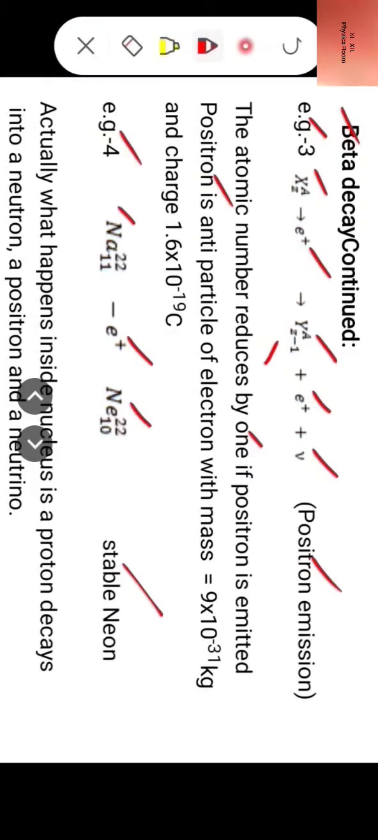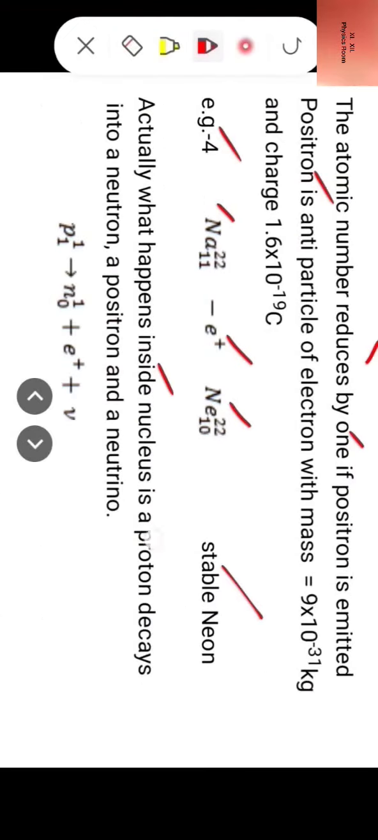Now actually what happens inside the nucleus? A proton decays into a neutron, a positron and a neutrino. So this is what happens inside the nucleus when a positron is emitted from a radioactive nucleus. That is, P11 reduces to N10 plus a positron plus a neutrino.